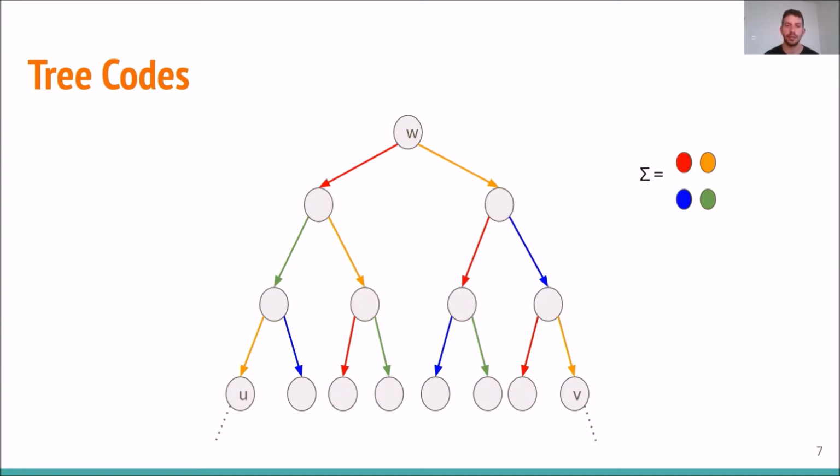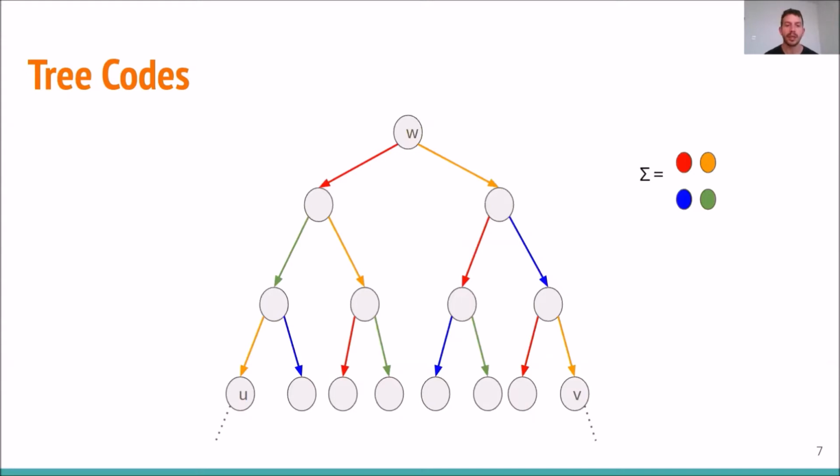Actually, we are considering every complete binary tree of any depth, but for simplicity, let us assume that this tree is infinite. Now, an edge coloring over some set of colors is called a tree code with distance delta if the following property holds. For every two vertices of the same depth, the relative Hamming distance of the paths between their least common ancestor and them is at least delta.